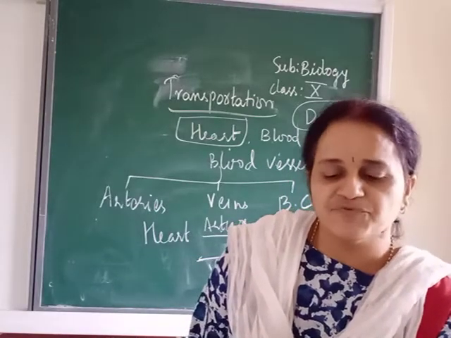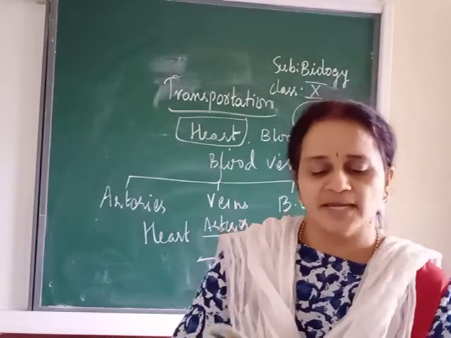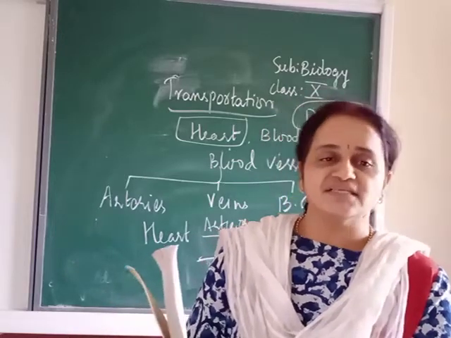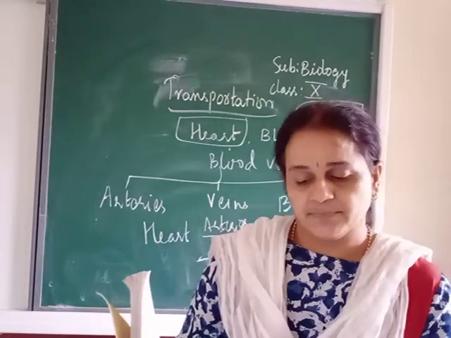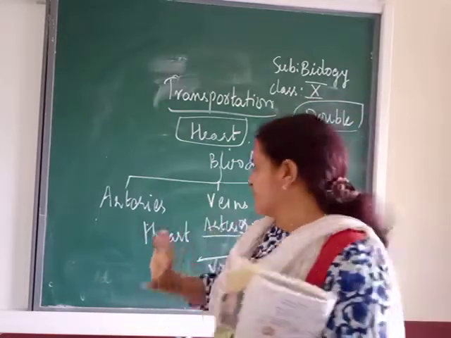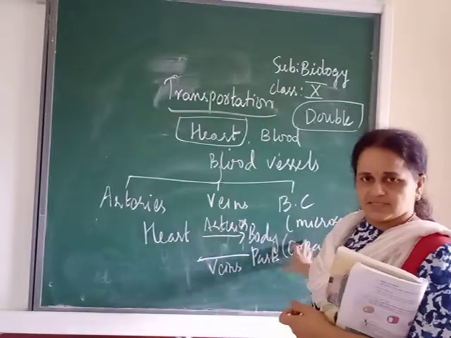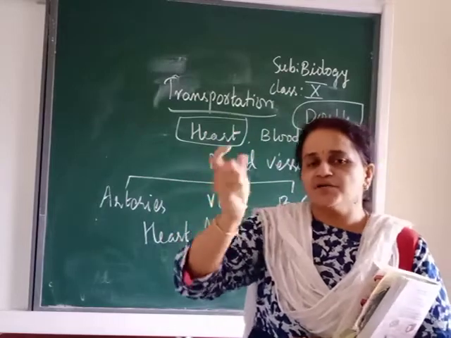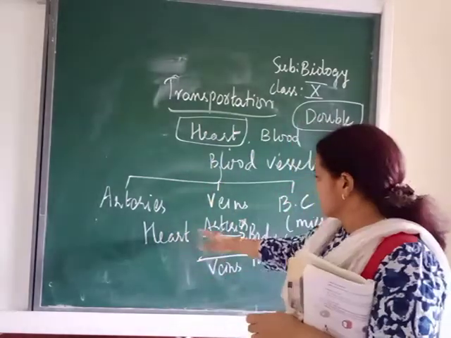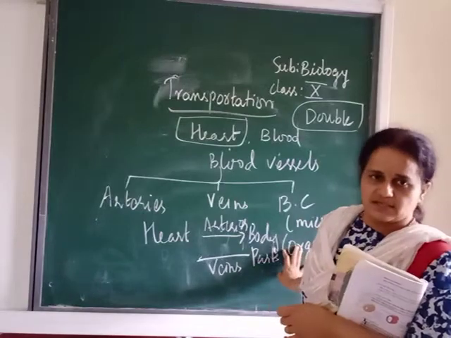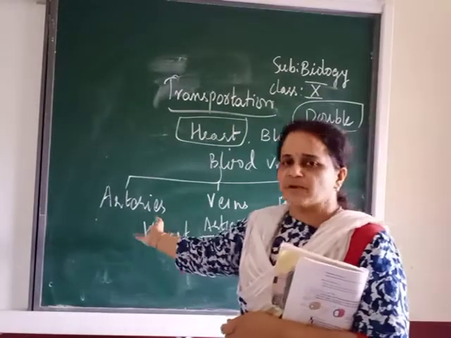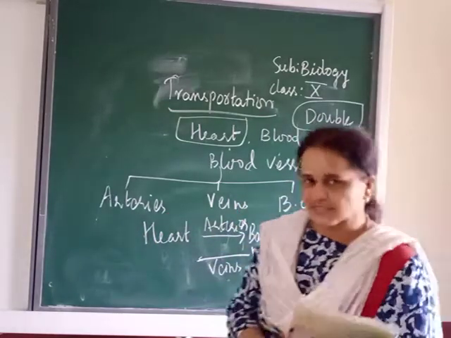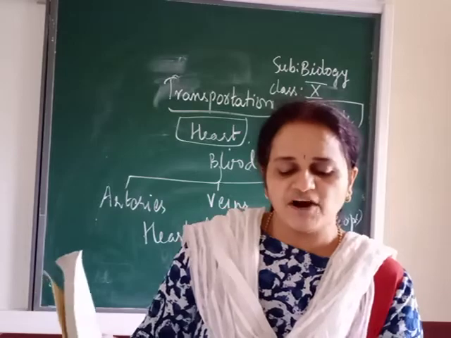Direction. Fifth one, pressure. Pressure is very high in arteries and low in veins. So arteries means, remember, from heart to body parts. When the heart is pumping the blood, it will come into what? It will come into arteries. Arteries will take it to different organs, and from organs again it is coming back to the heart. But not by artery. Who will bring it? Veins.